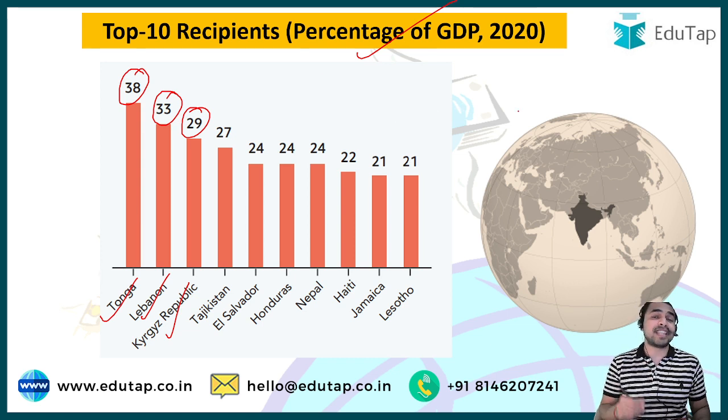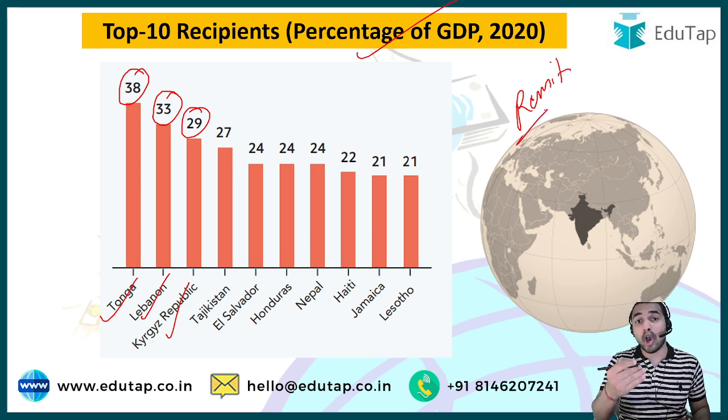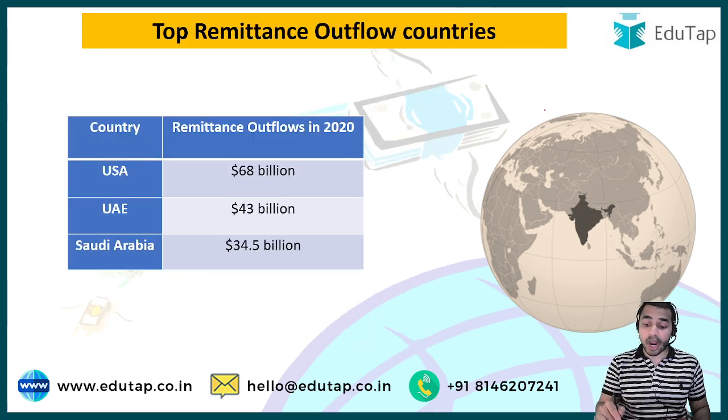So guys, now you must be thinking that as these are the top 10 recipients of the remittances, then some countries must be the source of these remittance outflows. Okay, so now let's see what are the top sources of these remittance outflows. And guys, if we talk about this particular list, that is the top remittance outflow countries, then this list has been topped by the United States of America with a total remittance outflow of $68 billion in year 2020.